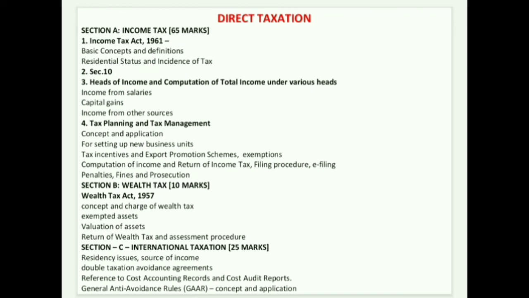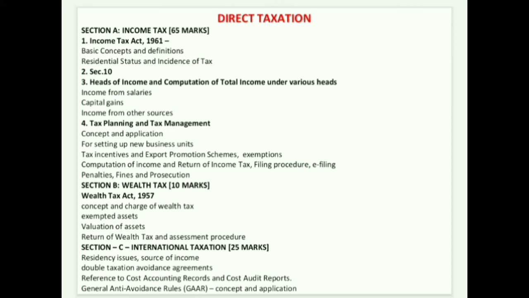Fourth will be tax planning and tax management, concept of application for setting up a new business unit, tax incentives, export promotion scheme, exemption, computation of income and return of income tax, filing procedure, e-filing, penalties, fines and prosecution.